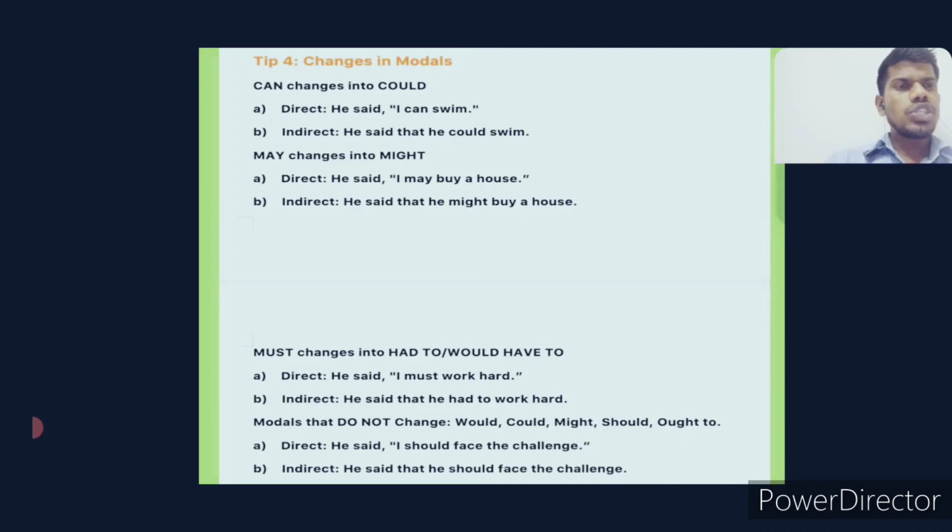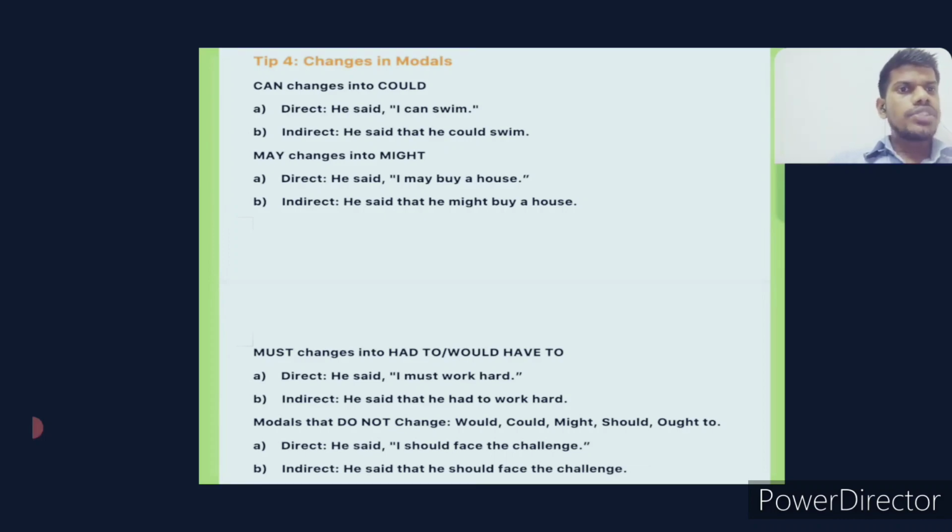Then may changes into might, and of course it is used. He said, I may buy a house. Here you see that I becomes he, then may becomes might buy a house. Then must changes into had to or would have to. Direct: He said, I must work hard. So he said that he had to work hard. He said, I must play cricket. He said that he had to play cricket.